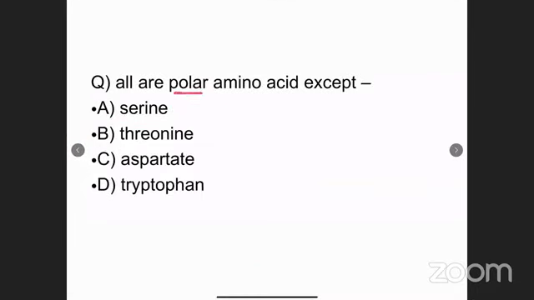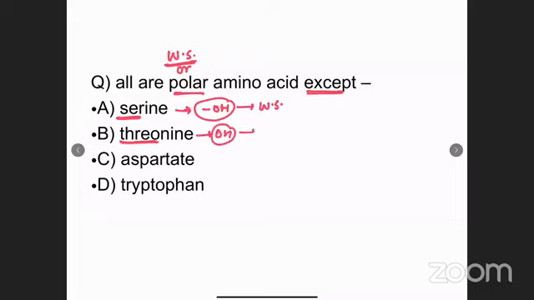All are polar amino acids except... Polar means water soluble. So all are water soluble except one. Serine belongs to which category? Serine belongs to alcohol, and alcohol is water soluble. Threonine, also alcohol, is water soluble.